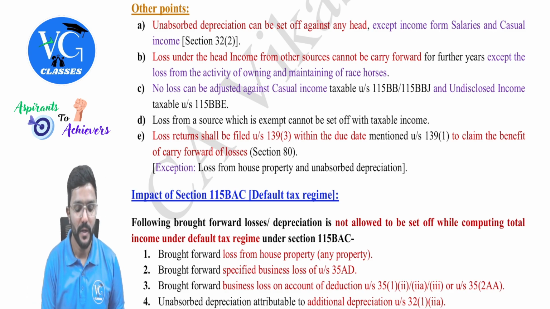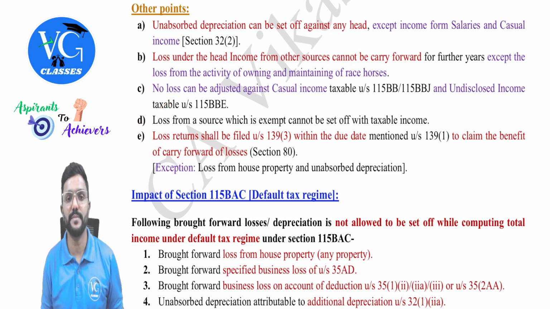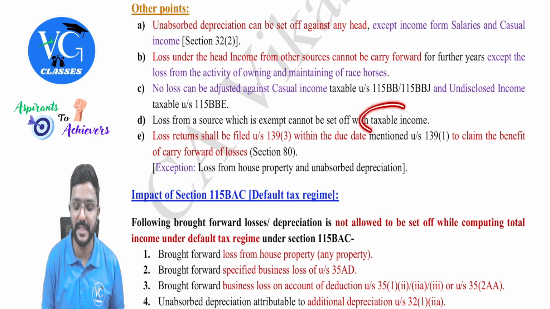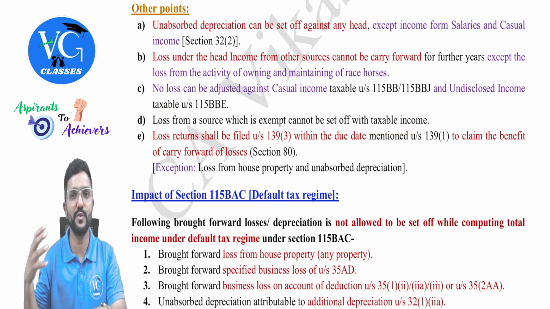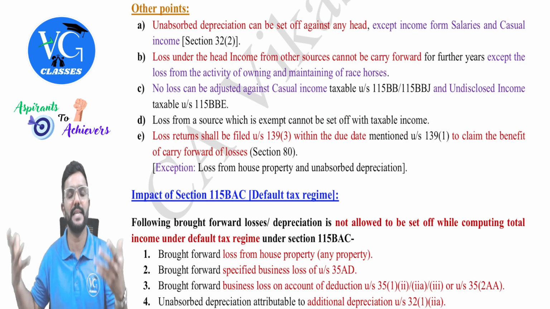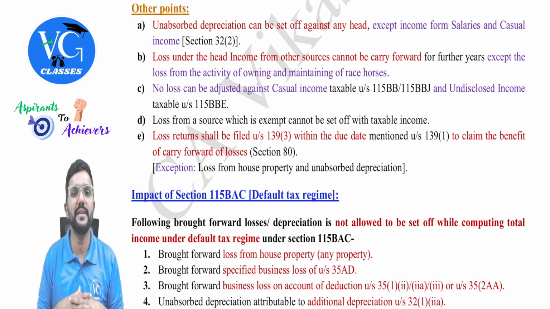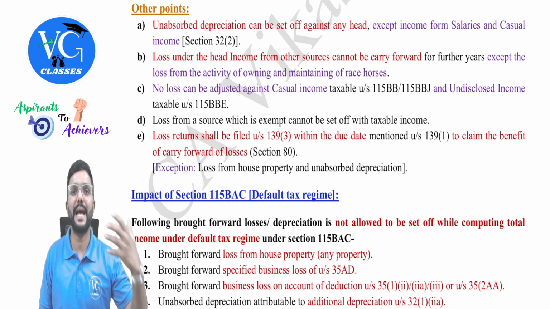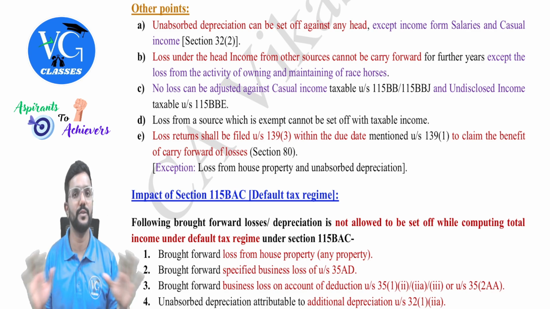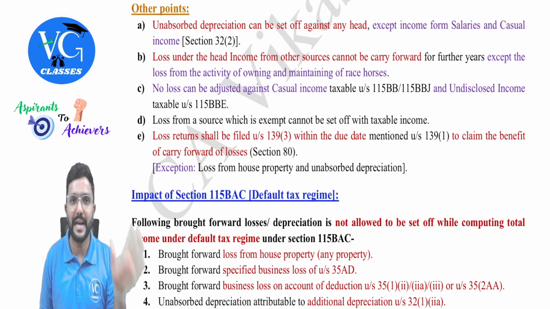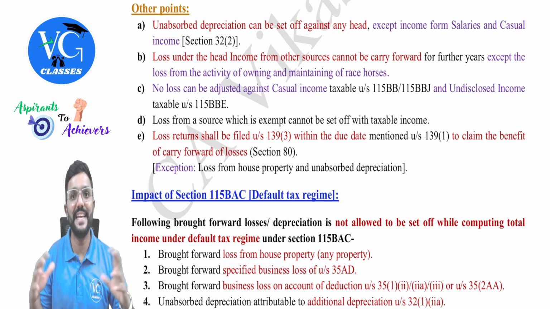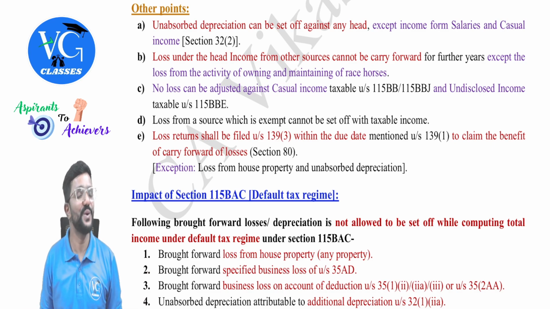Then loss from the source which is exempt cannot be set off with taxable income. For example, sir, if I earn an income from an agriculture land which is used for agriculture purpose in India, it is exempt. What if in any particular year I suffer a loss? Can I carry forward that loss or can I adjust that loss? No. If you earn any income from a source which is exempt under the income tax law, and in any year if you suffer loss from that source, you cannot adjust that loss. You cannot carry forward that loss, guys.